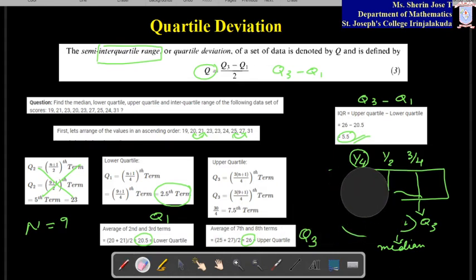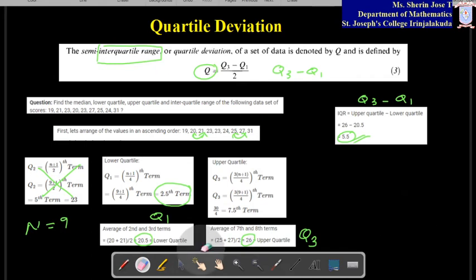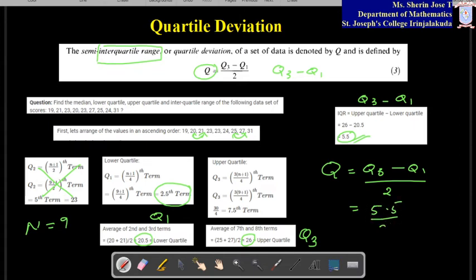So to find the quartile deviation, we have to find Q. What is Q here? Q equals Q3 minus Q1 by 2. Q3 minus Q1 we already found, that is the interquartile range, 5.5, divided by 2. So this is equal to 2.75. This is the quartile deviation of the ungrouped data given.